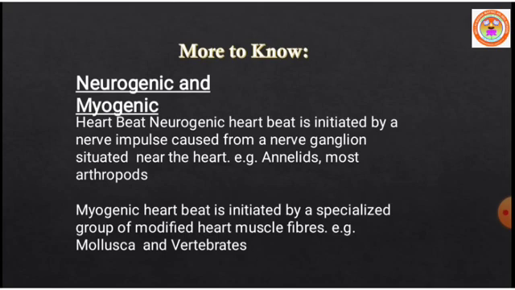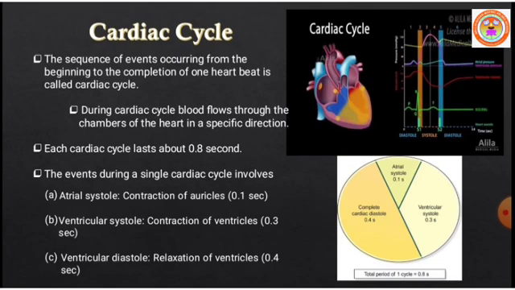Dear children, we came across two important aspects today: one is the different types of blood circulation, and another is how the heartbeat is initiated and what is called pulse. Let us see in the next class about the cardiac cycle, blood pressure and heart sound.